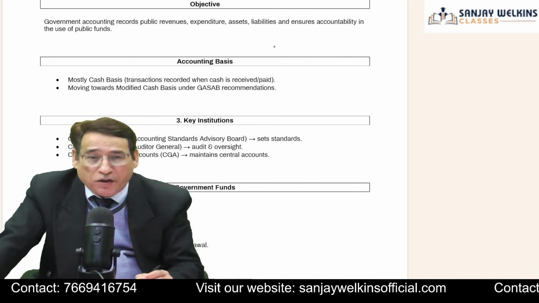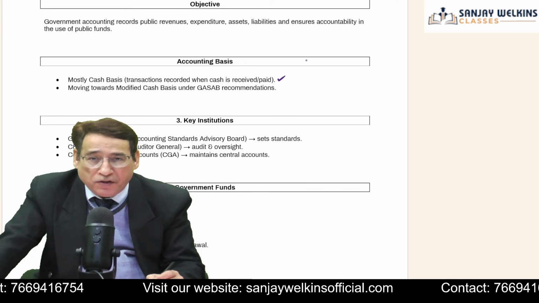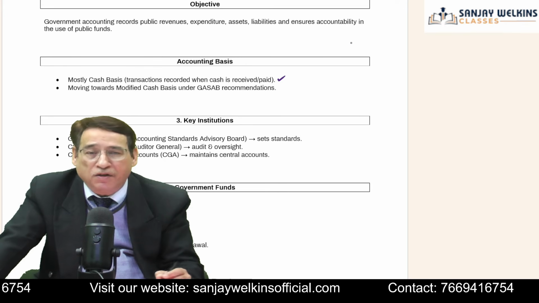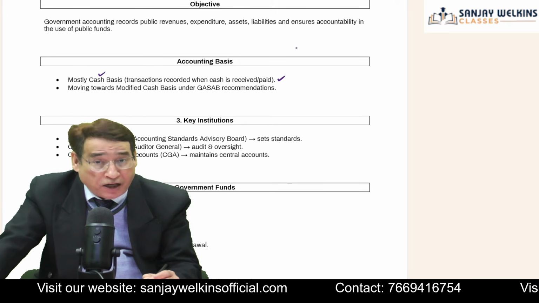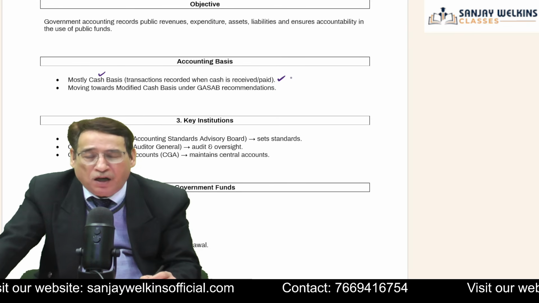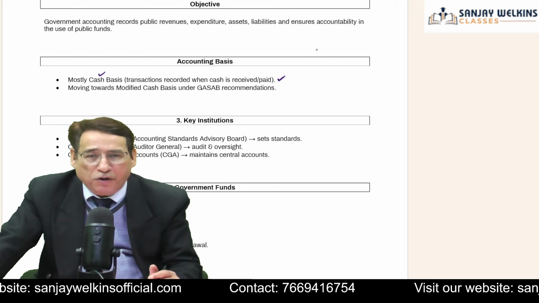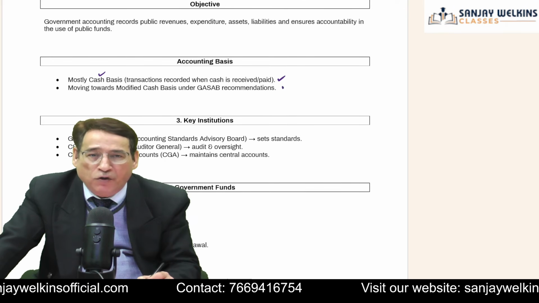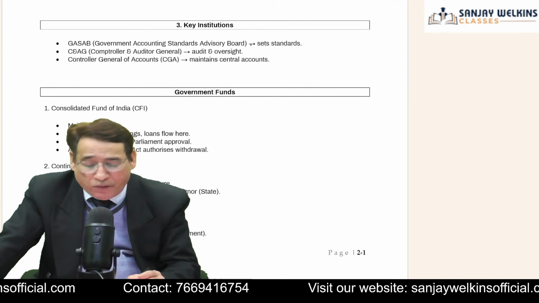Now, another important point in this regard is accounting basis. You are well aware that most of the transactions as far as government accounting is concerned are done on cash basis. Suppose in an MCQ it is asked, then you should be in a position to say that government accounting is mostly done on cash basis. However, of late, government is slowly moving towards the accrual system, because we are converting our existing government accounting standards into financial reporting standards. So slowly we are modifying that approach. In future, definitely even government accounting will be done on the accrual system. But right now, presently, we are doing the accounting on the basis of cash.